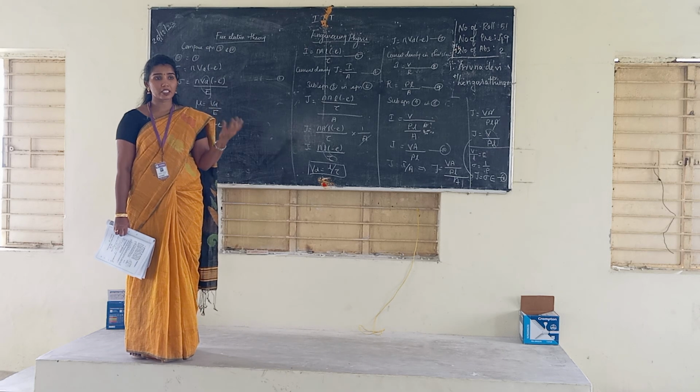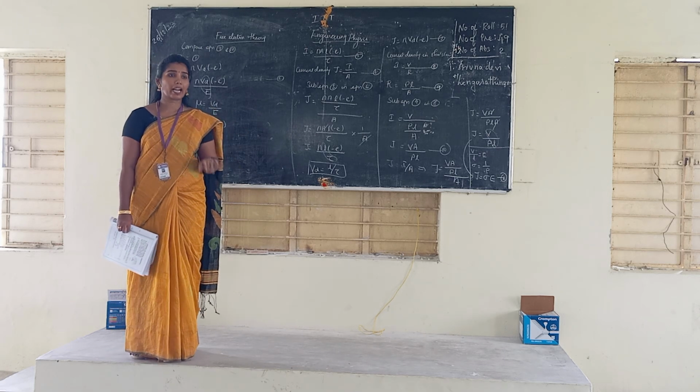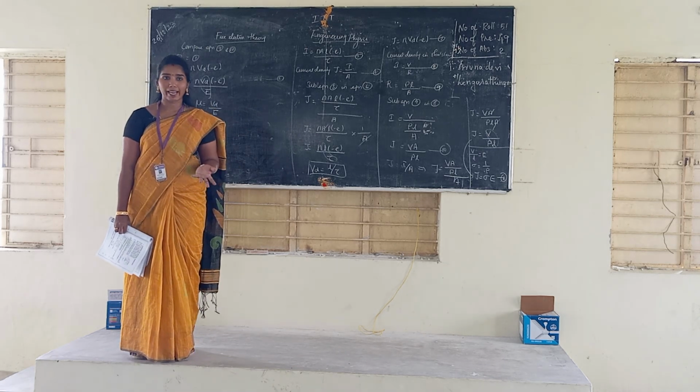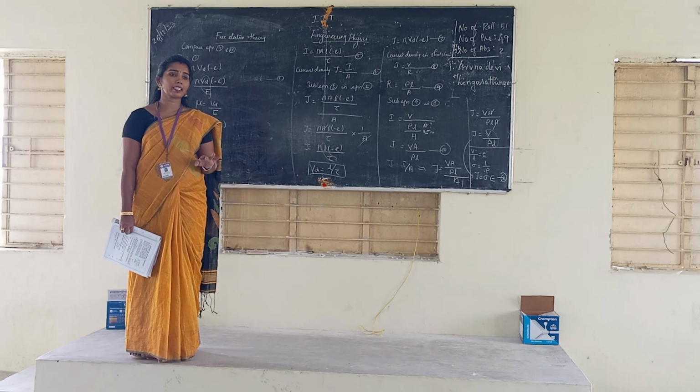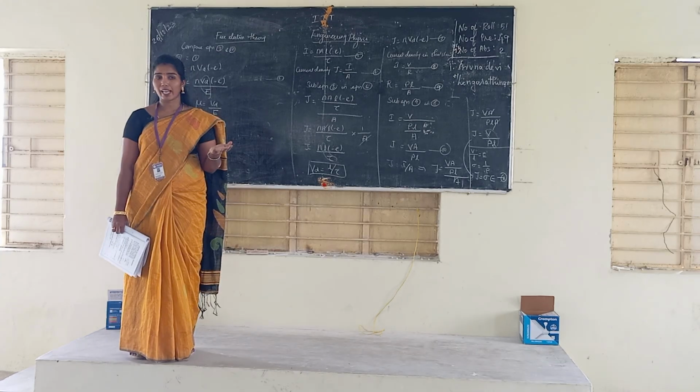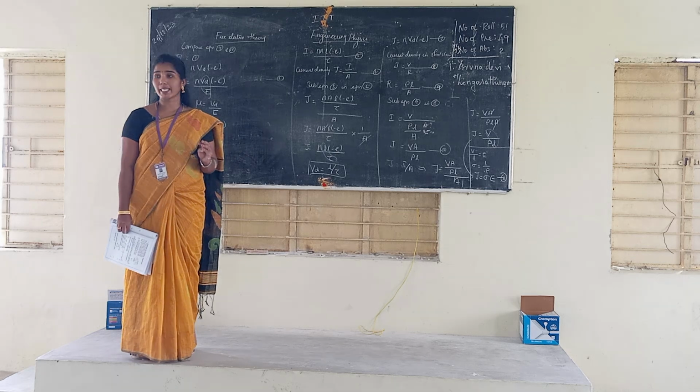Next, when the field is equal to 0, the electrons move in random directions like gas molecules, so they obey the kinetic theory of gases. That is the second point.